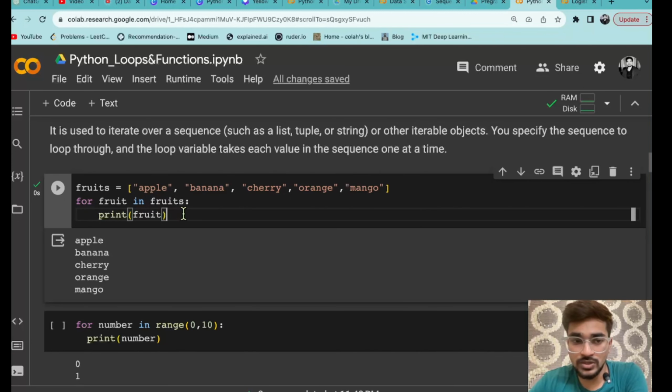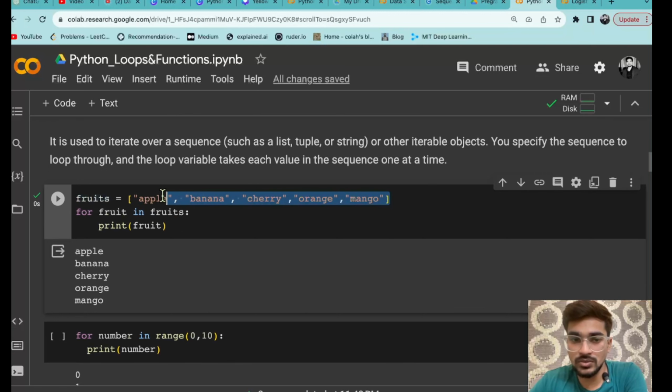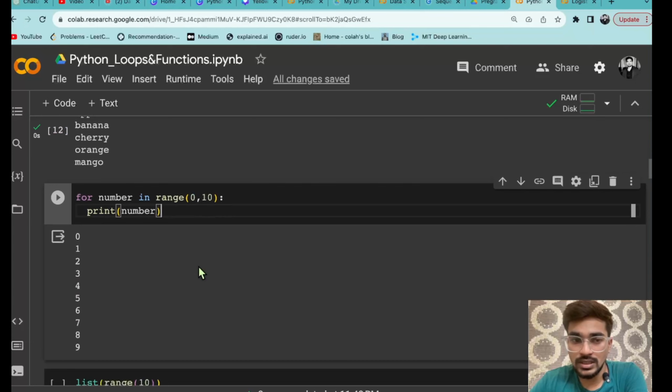So you can see, by using only 2 lines of code, how you have printed 5 items. It is not about the number of items. However many items you have here, like hundreds, 200, thousands, if you are giving just 2 lines here, it will print whatever elements you have. So if there are 100 elements in it, it will print 100 elements. So here, what was your iterable? There was a list as an iterable.